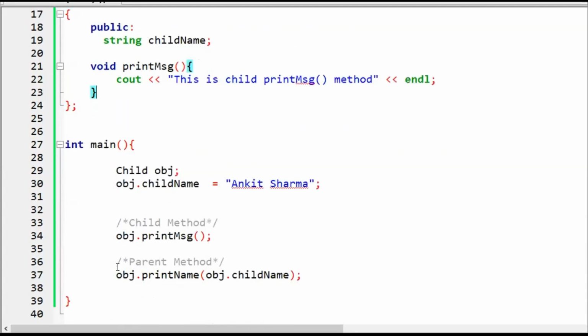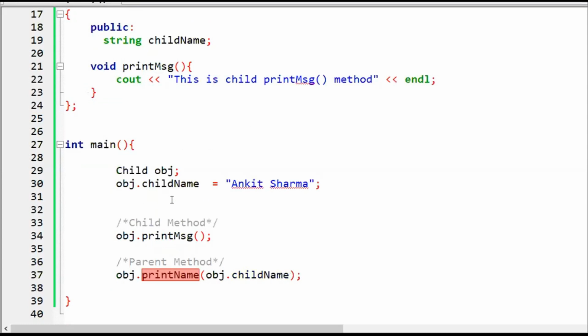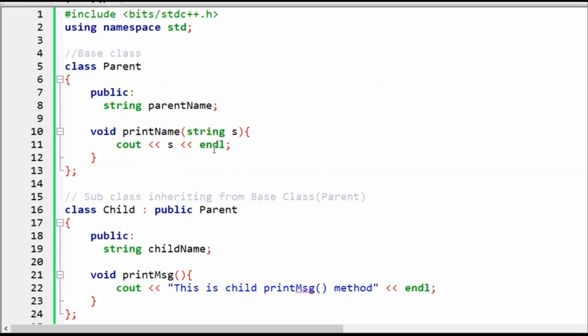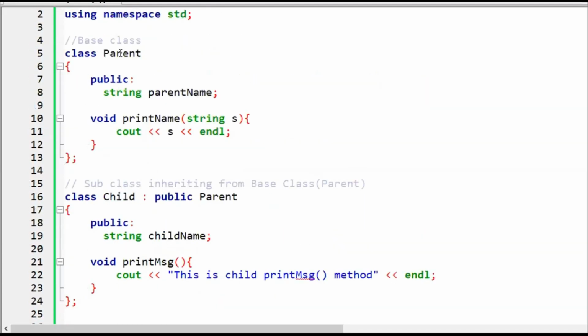But what if I use the same object and call this method? Will there be an error? No. Why? Because I'm passing the same value, a string, and there is a method, so I can call it. But here the magic is I'm not creating the object of the parent class, I'm using the object of the derived class, the child class, or the subclass.